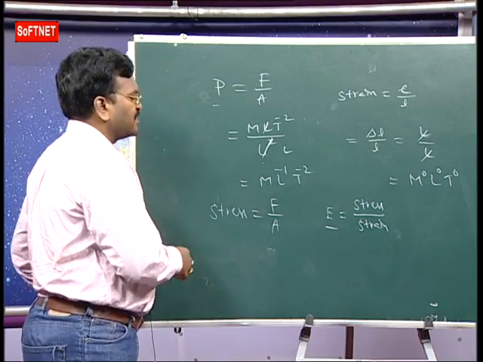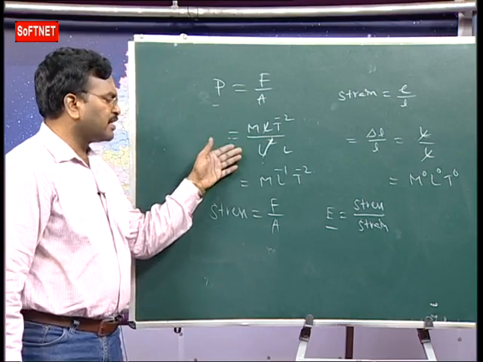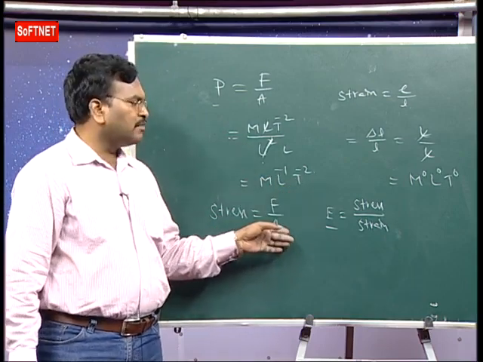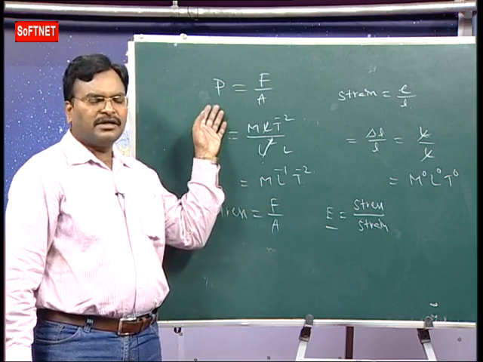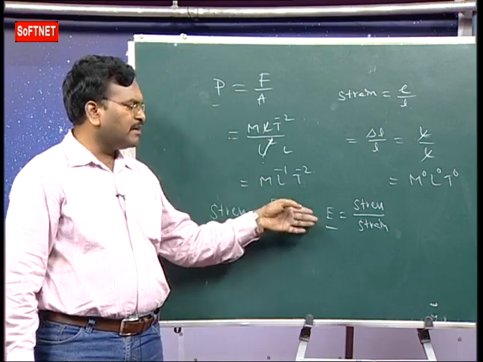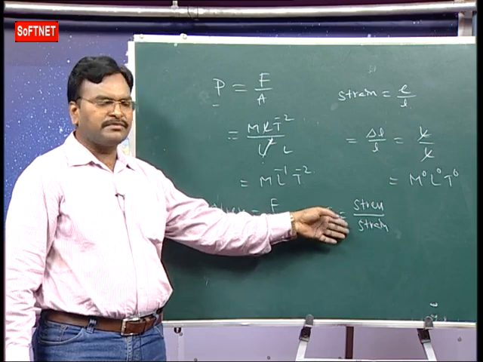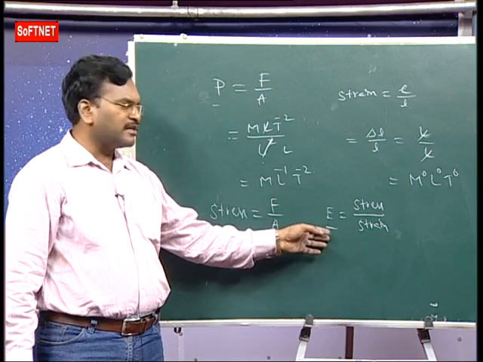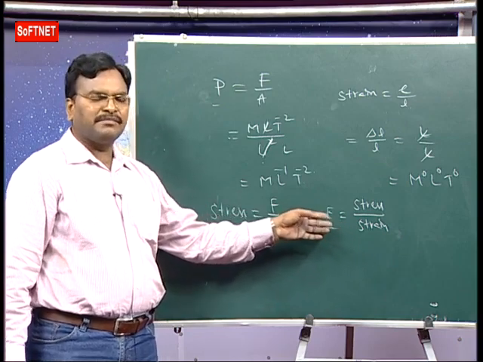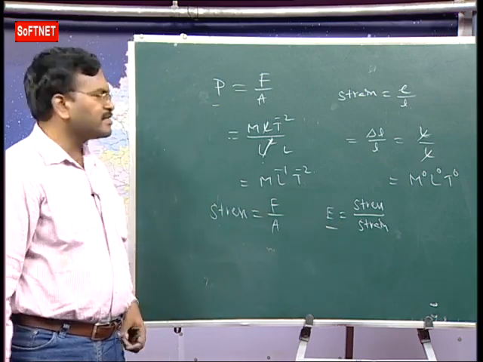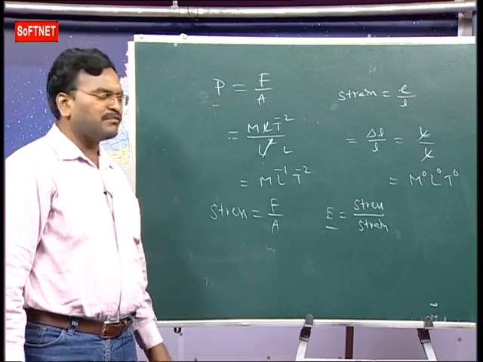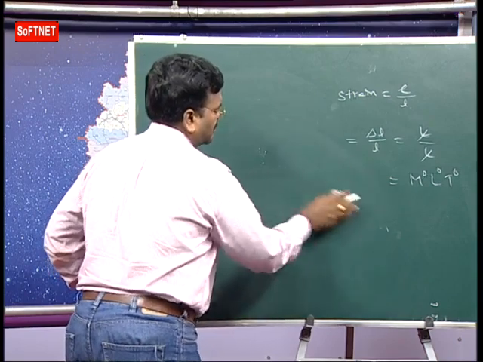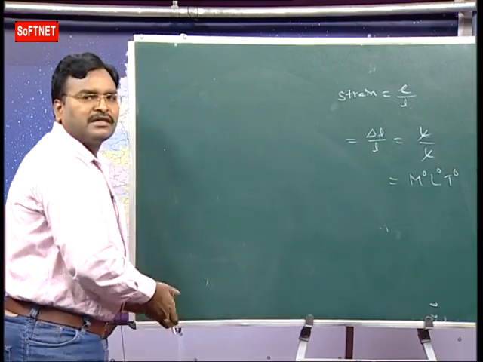Is it clear? What is the dimension formula for pressure? M L power minus 1, T power minus 2. Stress is force by area, so stress and pressure have the same units and dimension formula. Next we have the elastic constant, which is stress by strain. Within the elastic limit, the ratio of stress to strain is called the elastic constant. Strain has no dimension formula. That's why the elastic constant, stress and pressure have the same units and dimension formula. The elastic constants are Young's modulus, bulk modulus, and rigidity modulus.